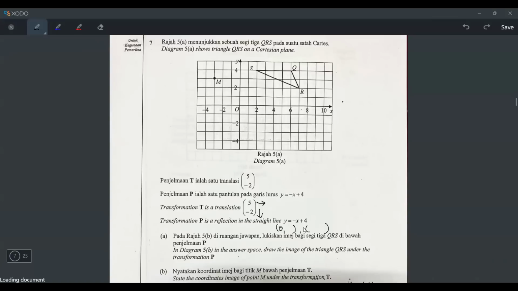Usually I would just put x equals 0 and y equals 0. Okay? So what happens when I put x equals 0? I will get y equals 4. What happens when I put y equals 0? The x is also 4, because if you put y as 0, it will be 0 equals negative x plus 4. Negative x moves over to become x, so x equals 4.